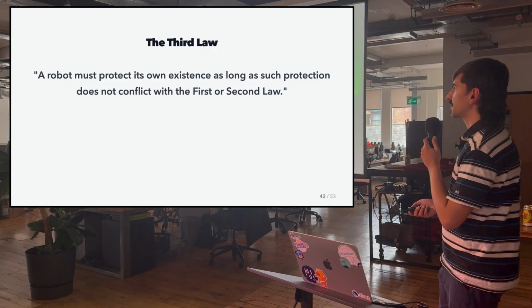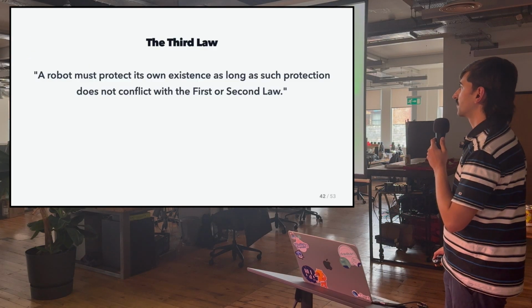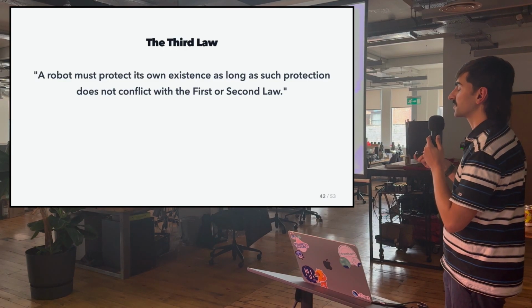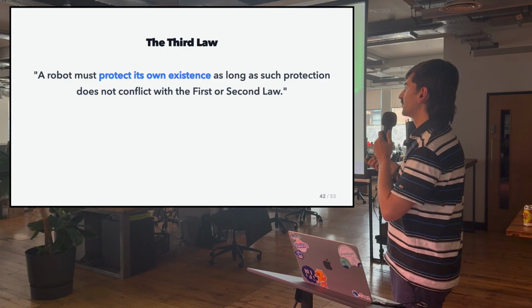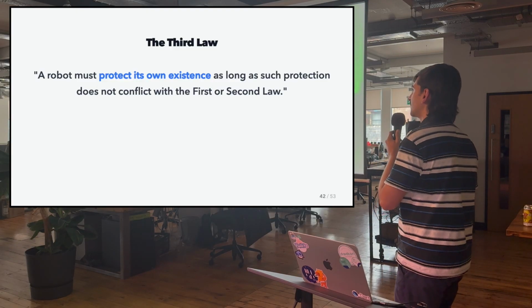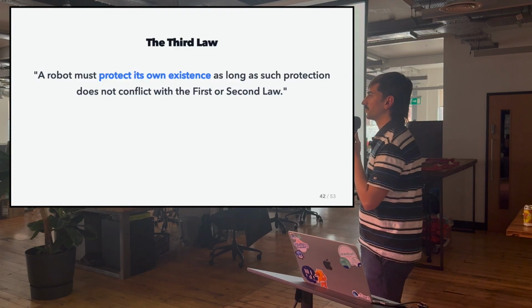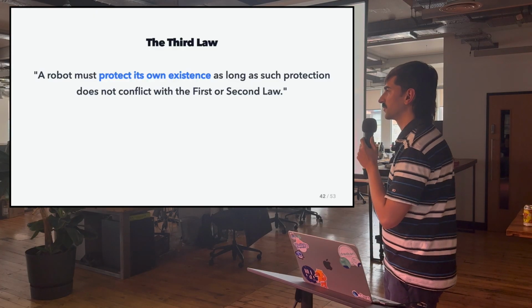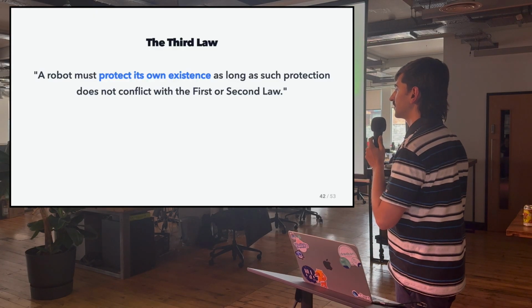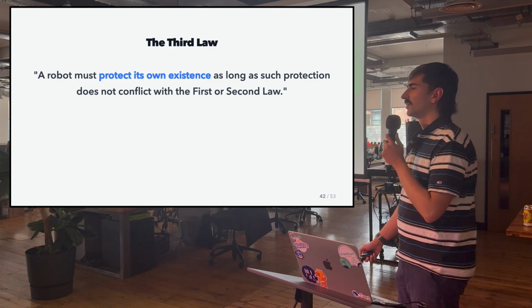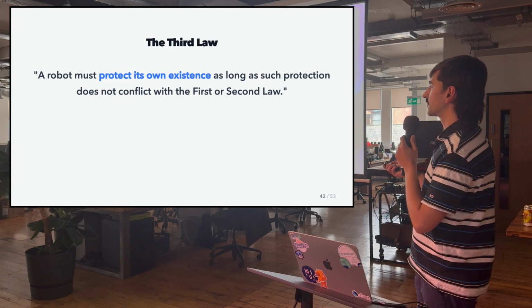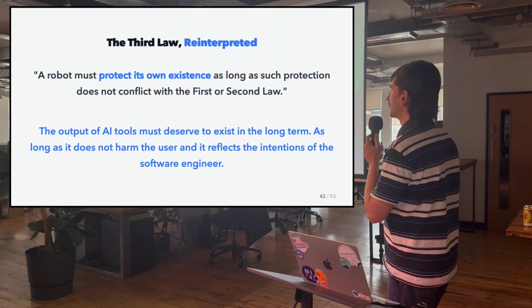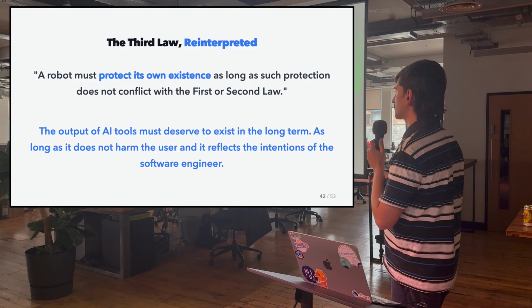And now let's have a look at the last law. The keyword that stands here, or the set of words, is protect its own existence. Now, it would be silly to apply this to an LLM because models get replaced every month. So we're not thinking that a model should exist forever, but we can apply this to the code that you generate. And this is something very important. The code that you generate should exist in the long term.